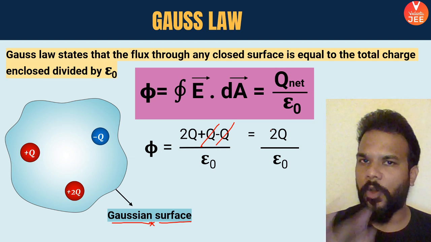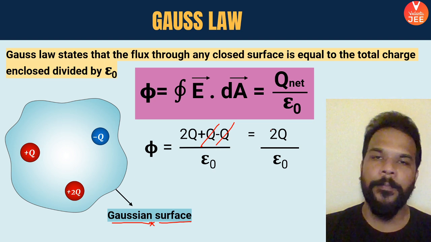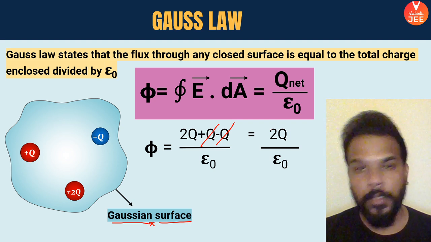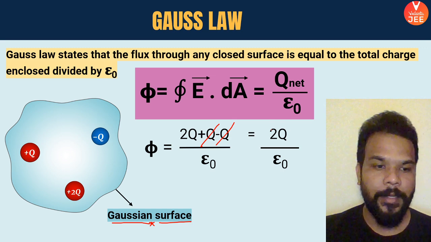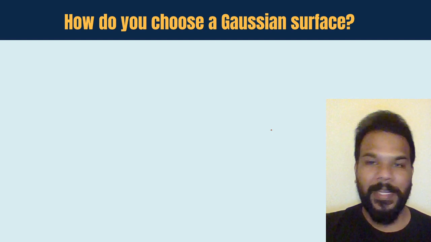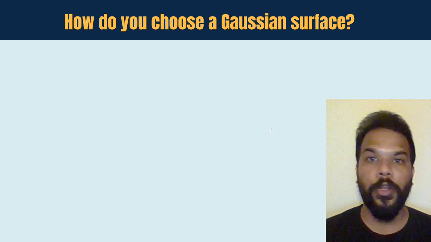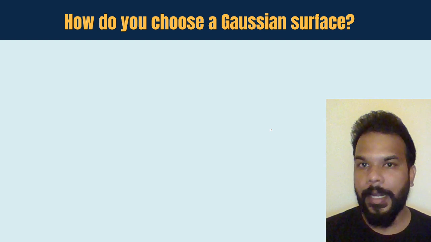We did a lot of questions based upon Gauss's law in the previous session as well, and do not worry, when we meet again on Monday for the MCQ session, we are going to solve a lot of questions based upon Gauss's law once again. But now the time is to talk about the application part. As I told you, Gauss's law's main application, or its actual importance, is to find out the value of the electric field at a given point.